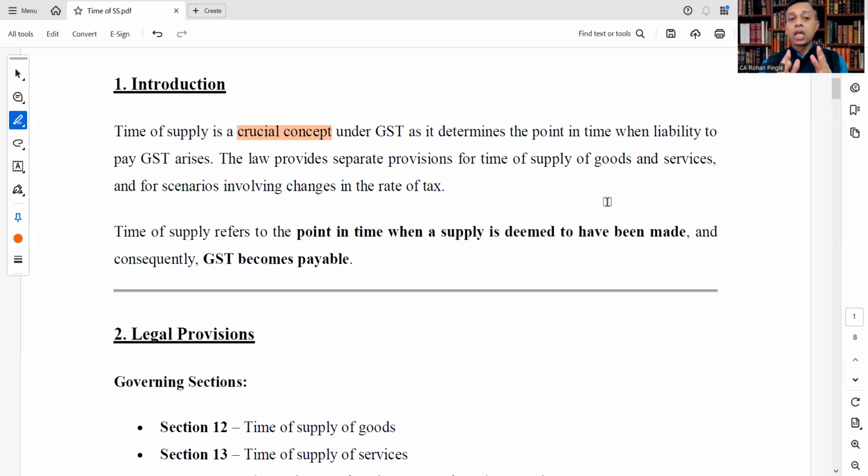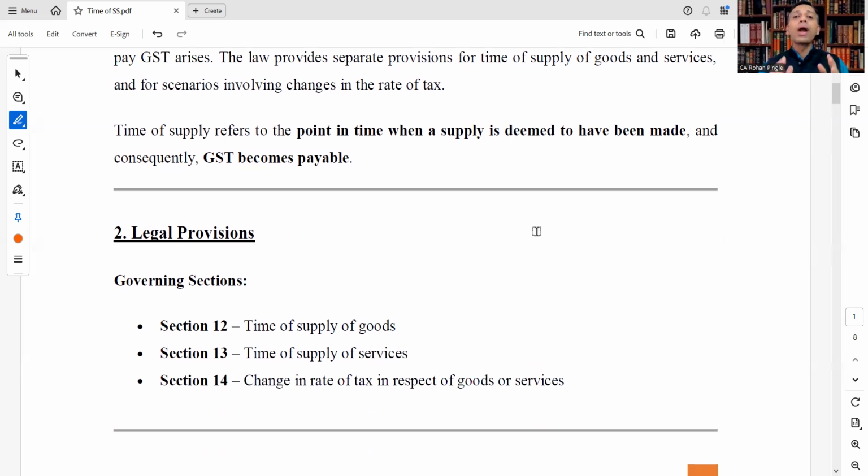The law provides separate provisions for time of supply of goods and services and for scenarios involving change in the rate of tax. Time of supply refers to the point in time when a supply is deemed to have been made and consequently GST becomes payable.